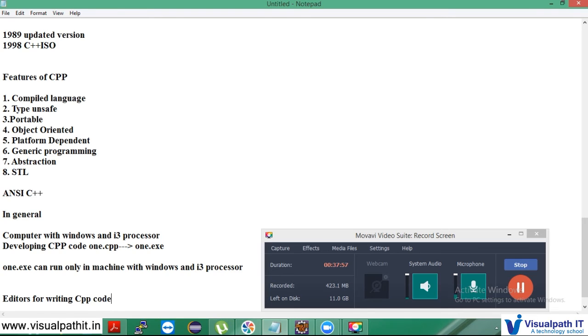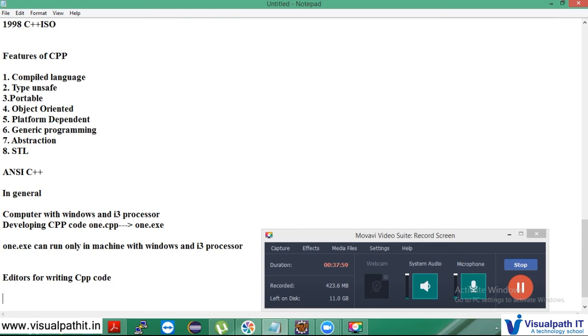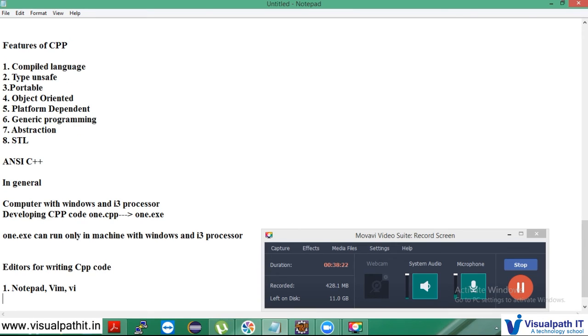Okay, the first one. If you use Windows, you can use Notepad, and in CentOS you have the Vim editor, or VI. So these are the editors that are available.